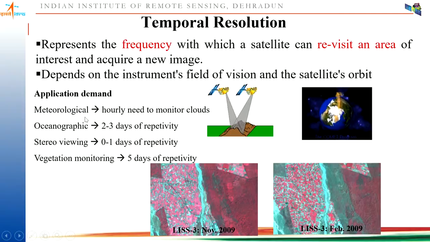So what applications require what temporal resolution data? For meteorological application, hourly, as you need to monitor the clouds. Oceanographic application, 2 to 3 days of revisit. Stereo viewing, 0 to 1 days of revisit, and vegetation monitoring, 5 days of revisit. So you can see here, in this case, this data is acquired in November, this data is acquired during February. When the vegetation is healthy, it appears in red color. But when it is dried, you can see the color of that vegetation feature almost changes.